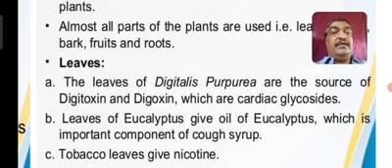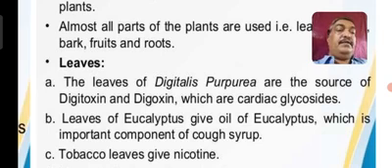The leaves of eucalyptus give oil which is used for cough treatment. Eucalyptus oil is also used for pain reducing. Then tobacco leaves, though tobacco is very dangerous and produces cancer, contain nicotine.